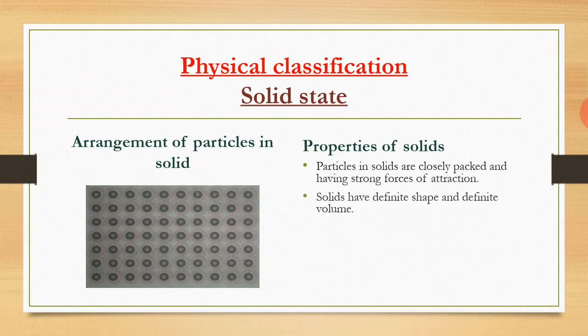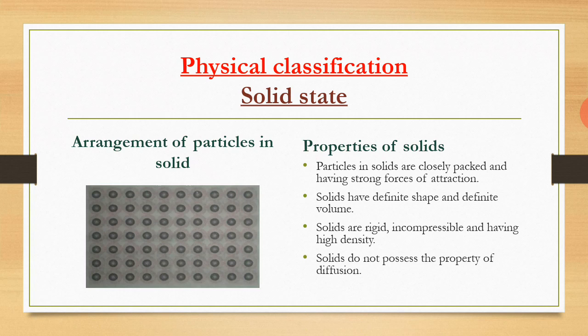Due to these two characteristics, solids have definite shape and definite volume. Being closely packed, they are very rigid, incompressible, and have high density. Similarly, they do not possess the property of diffusion.